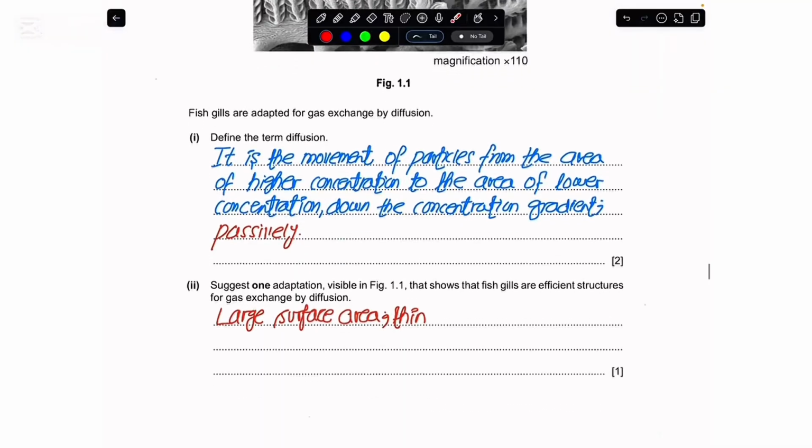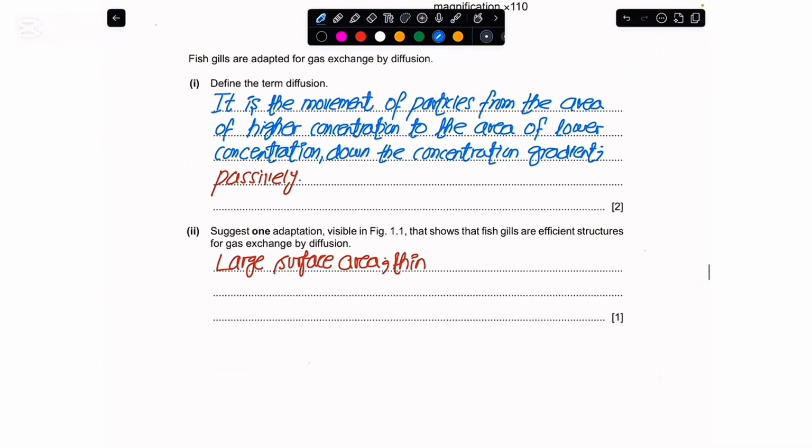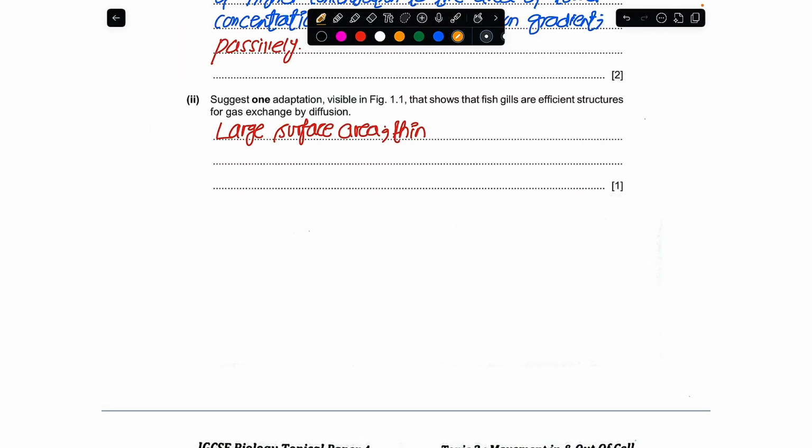Now, for 1 mark, they have asked that you suggest one adaptation which is visible in figure 1.1 that would show that the fish gills are efficient structures for gas exchange by diffusion. So either you could say that they have a large surface area, or you could say that these fish gills are thin. So that would allow for the efficient exchange of gases by diffusion for these fish gills which they have shown us. I hope you people have got some good idea of how past paper questions can come from the diffusion topic in your final exams.